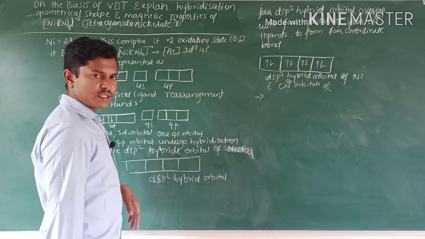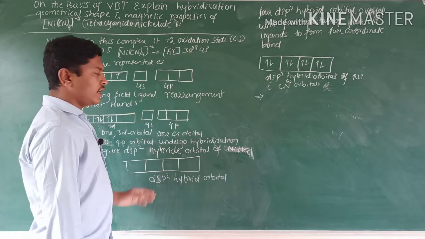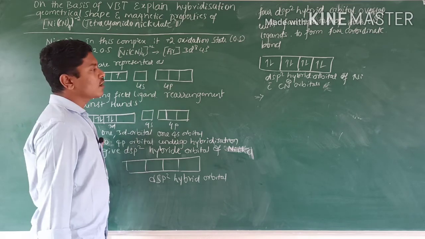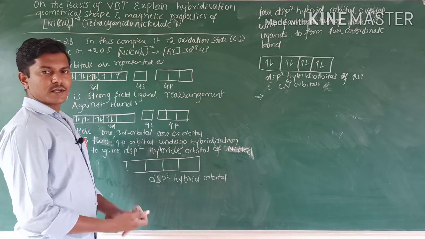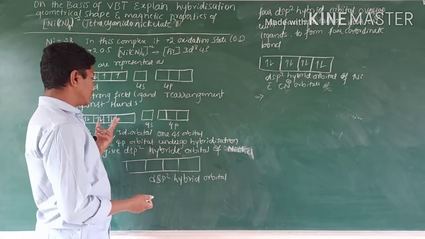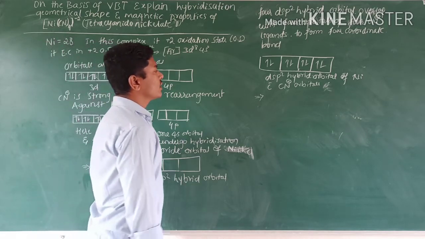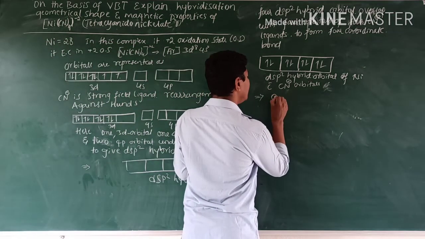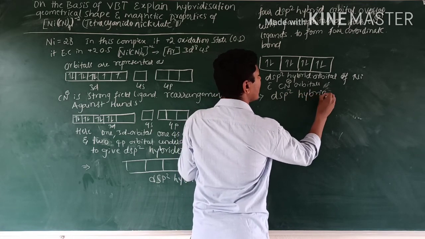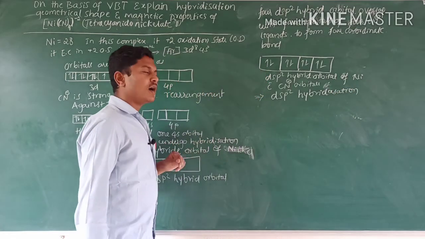Here pairing takes place, which means the inner d orbital undergoes hybridization. That is why it is an inner d orbital complex. Here pairing takes place, so it is a spin paired complex. Low energy is required, so it is a low spin complex. So its hybridization is dsp2 hybridization.